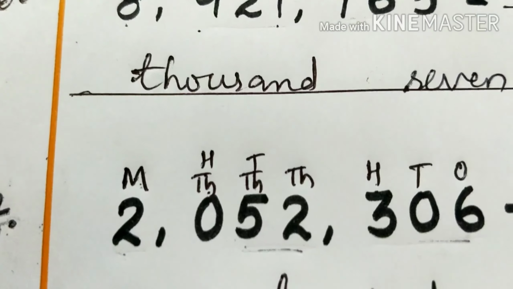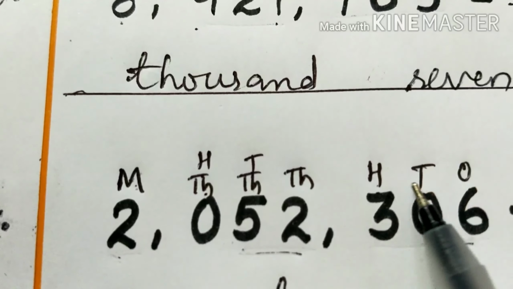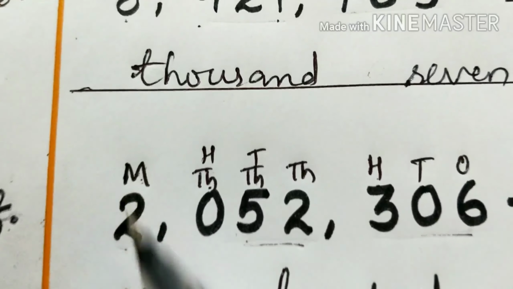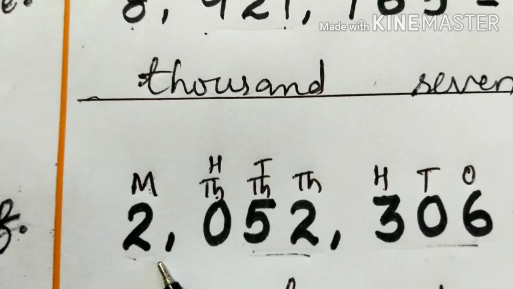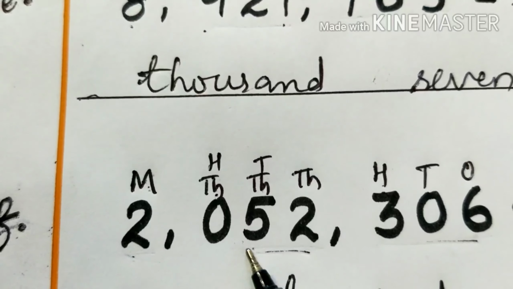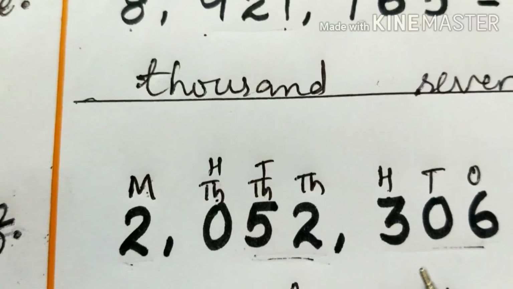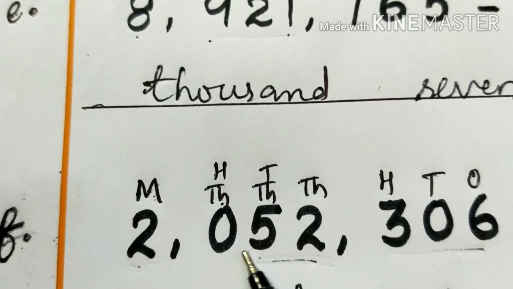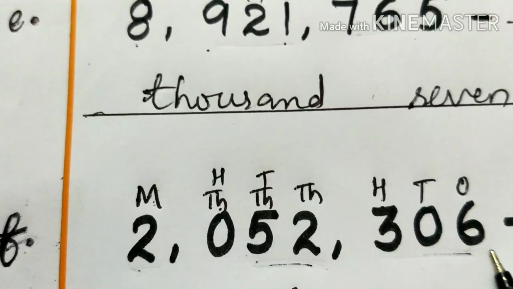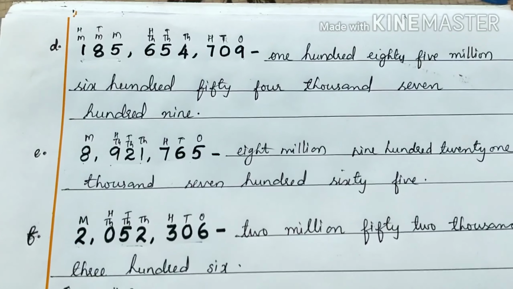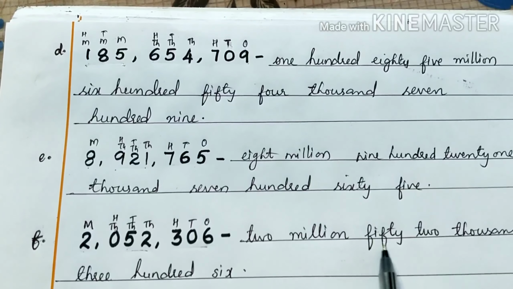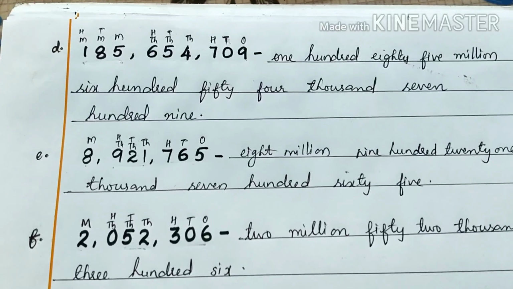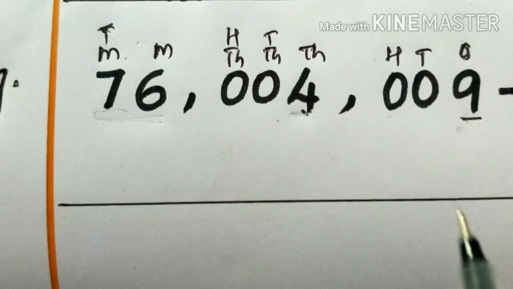Next question. First write the places. Ones, tens, hundreds, thousand, 10,000, 100,000, million. Now read the number. 2 million 52,306.